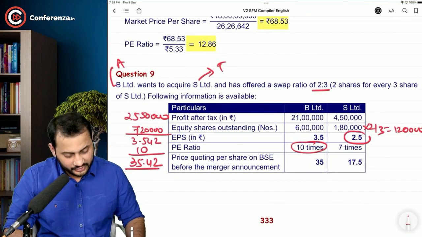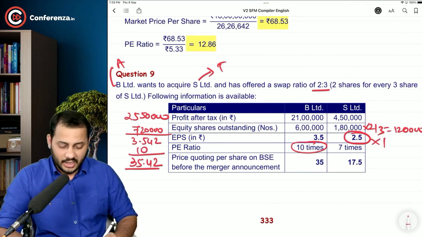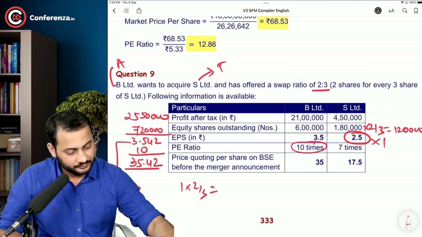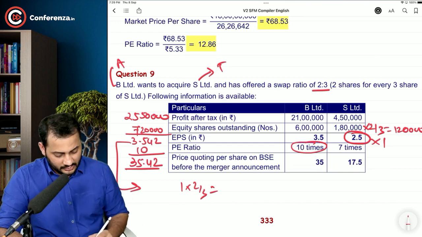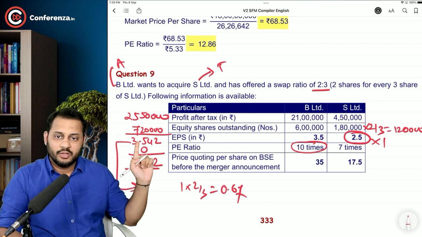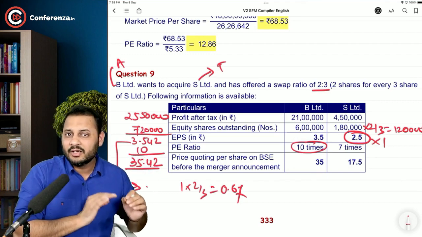Earlier he had EPS of 2.5 for 1 share, but now he has received only 2/3. 1 into 2/3, that's 0.67. Now he has received only 0.67 shares. So 0.67 into this much earning will be the equivalent EPS.